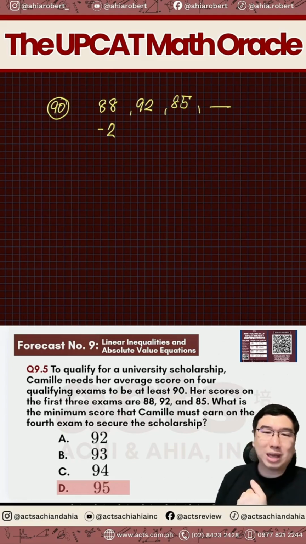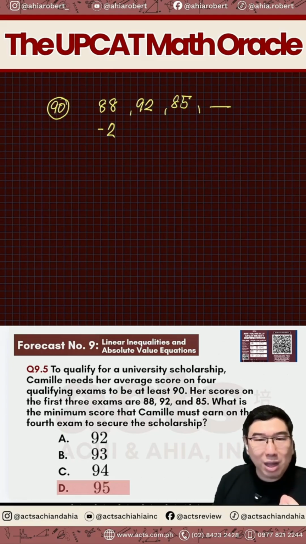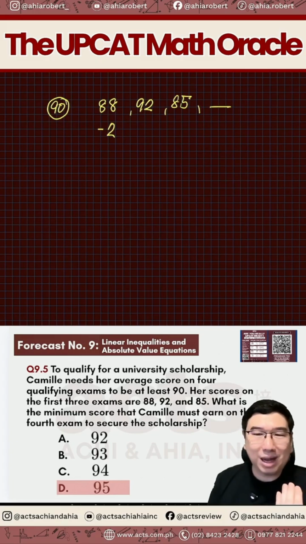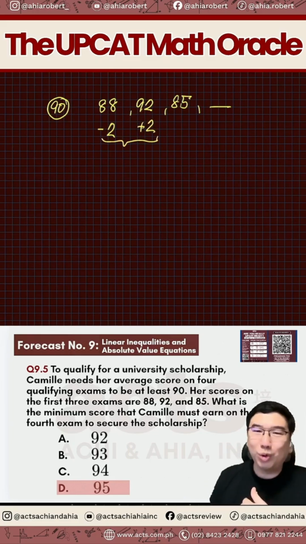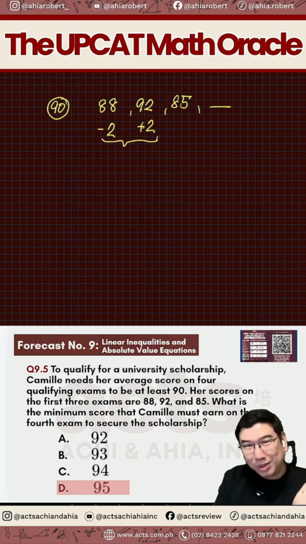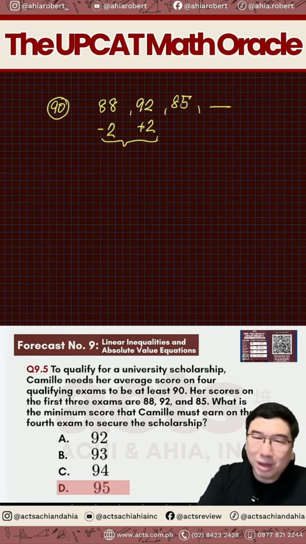Now, you move on to the second exam. 92 ang score ko sa second exam. 90 ang kailangan ko. Lumampas na ako. So, lumampas ako ng ilan naman? I now have 2 more. So, parang technically, negative 2 and 2, nabawi ko na yung negative 2 ko. You get the picture?